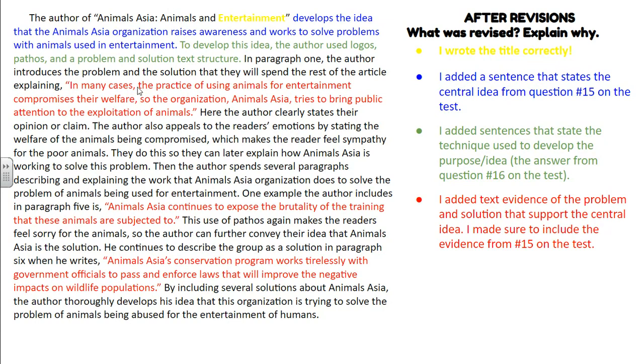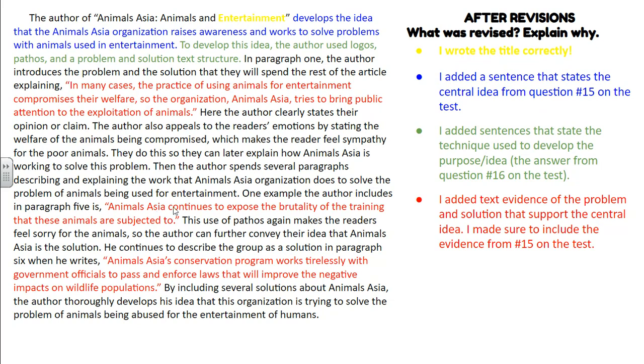It clearly supports a problem because it compromises their welfare, their well-being. And this also clearly identifies pathos. They're trying to convince you that this group is working to solve this problem by making you feel bad.